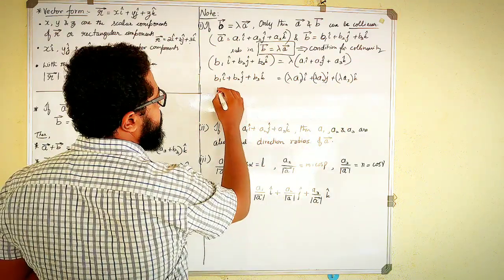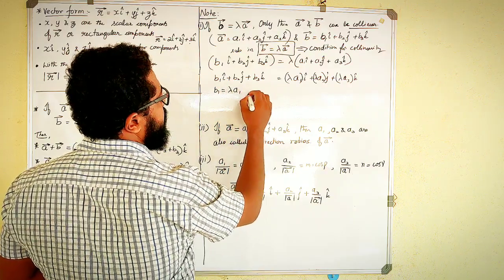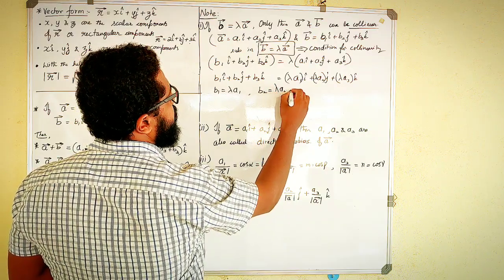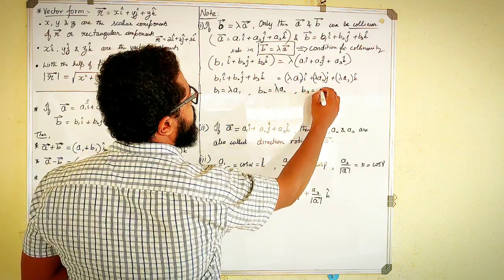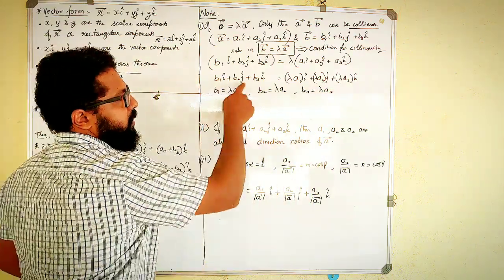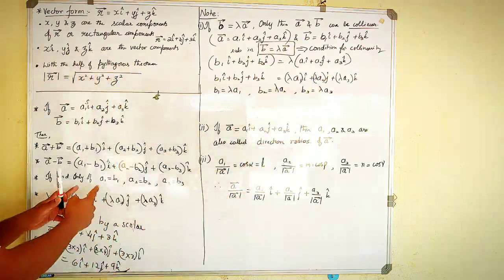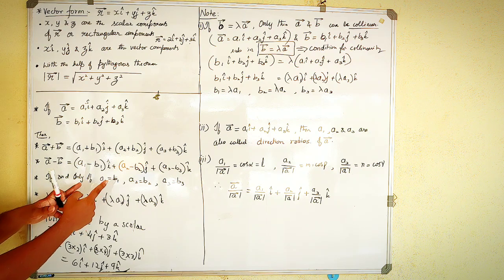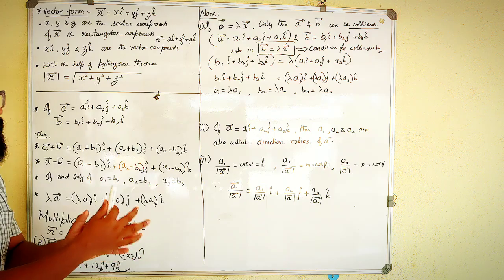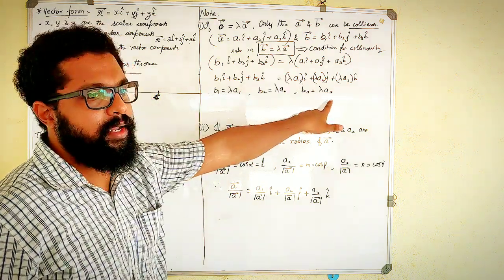I can write them like this: B1 is equal to lambda into A1, B2 is equal to lambda into A2, and B3 is equal to lambda into A3. Correct? These two vectors are equal vectors, so the components also are equal. That is by using the fact that if and only if their corresponding components are equal, then the vectors are equal. Here the vectors are equal, therefore their components are equal.